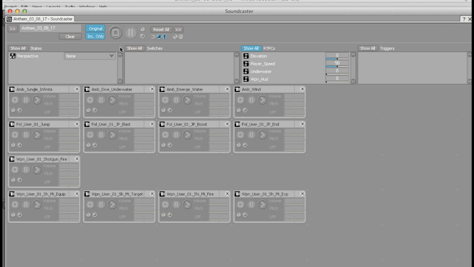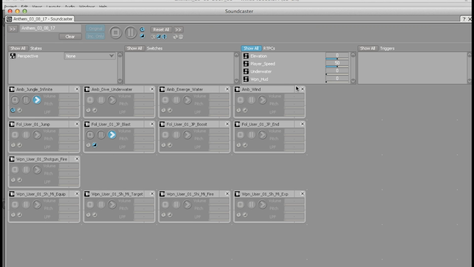So if I open the Soundcaster, you can see how I got some of these assets to interact. This is the jungle ambience I delve into in my other video that will play continuously. The sound of the character's jump. This is a jetpack blast event that triggers both the blast sound and also the looping thrusters, plus the wind ambience. If I hit boost, it will stop the thrusters, play the boost, and then immediately start the thrusters again. And then stop will play a little trail off.